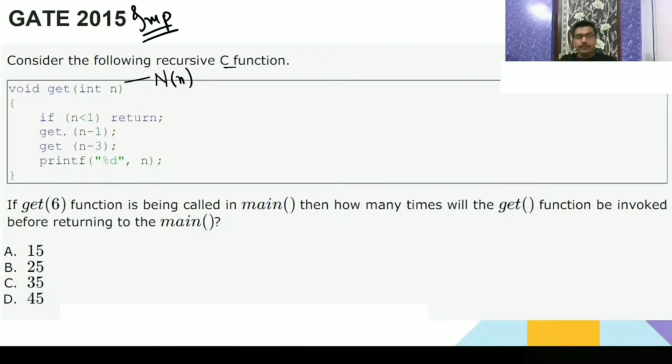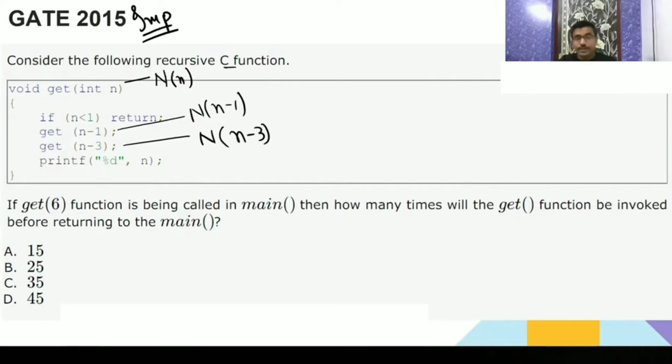So this is the notation I am representing. Gate is going to be called when the input is n. Now when it is n minus 1, then it is going to be called n minus 1 times. So this is saying that on size n, the number of times this function is called is n. When gate size is n minus 1, then n minus 1. When it is n minus 3, then the number of times it is going to be called is n minus 3.